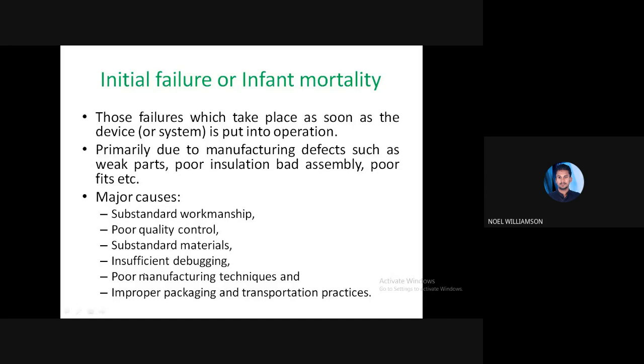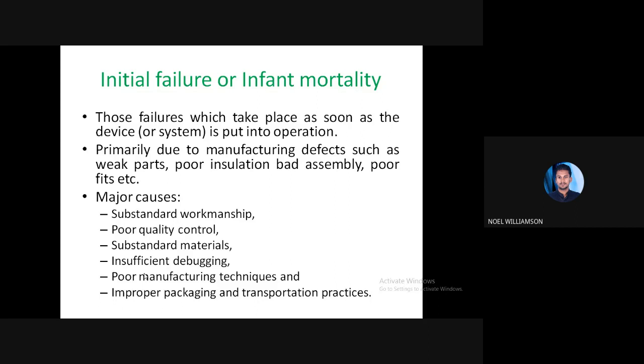These are the major causes of initial failure. First, substandard workmanship: while producing, if substandard workers are used, these initial failures may occur. Then poor quality control and the use of substandard raw materials, in which case you get a failure in the initial stage itself.